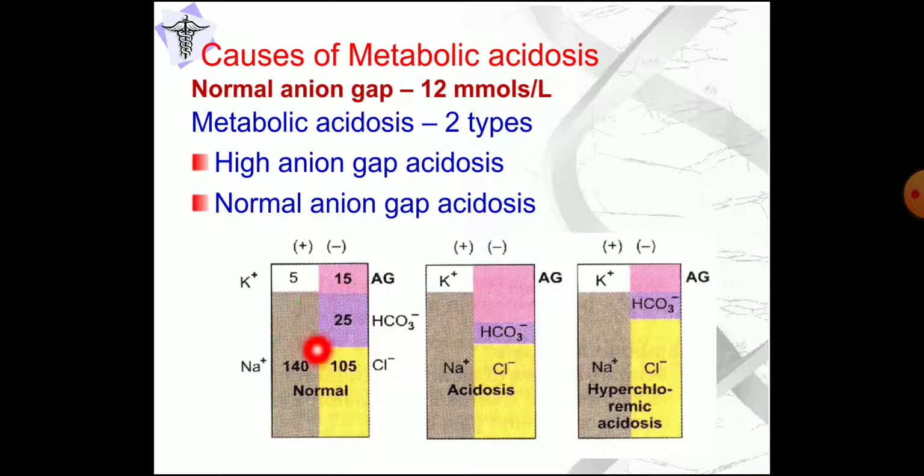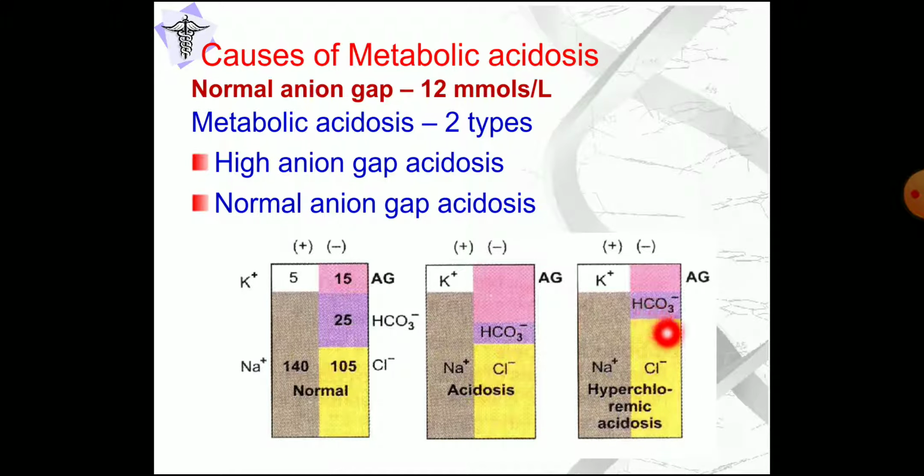So this is the thing happening in the normal body, that is cations are equal to anions, and there is an anion gap, usually 12, that is plus or minus 2 or 3. So 12 is shown here in the pink color. But in this diagram, there is high anion gap acidosis. So here you can see sodium and potassium this much, and the chloride and bicarbonate only this much. So the anion gap is increased.